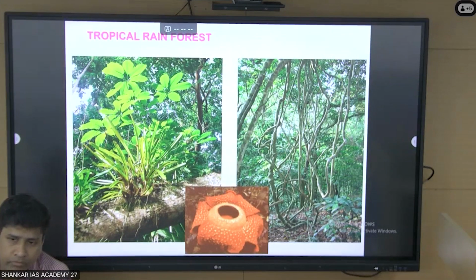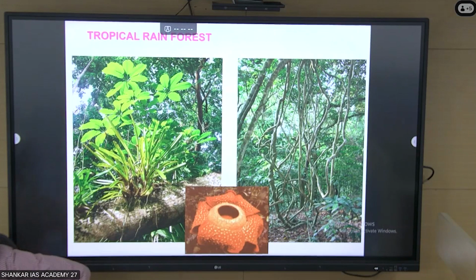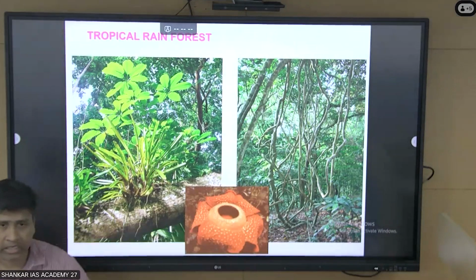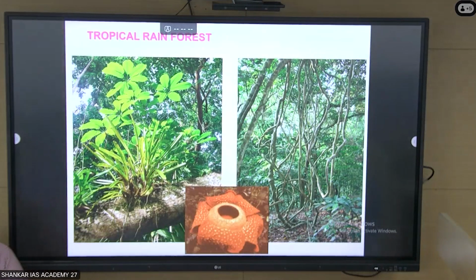Actually it will be dark green, because at the forest floor, your sunlight is very less. Then how can they do photosynthesis? By increasing the chlorophyll content, you can see on the right side, the leaves are very dark green. So even with less sunlight, it will try to do photosynthesis.